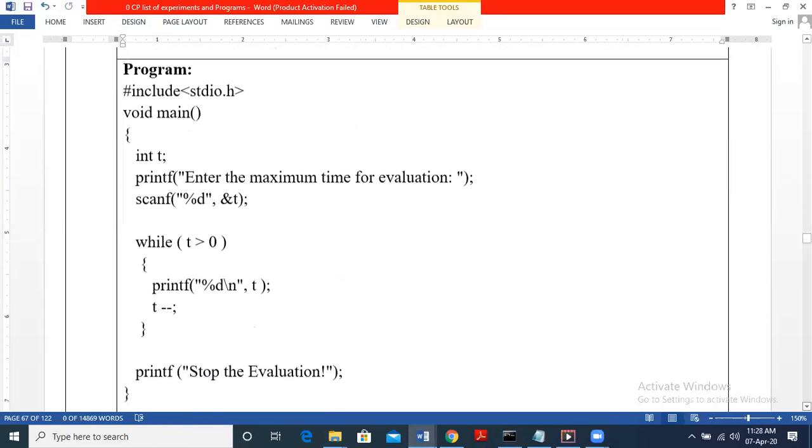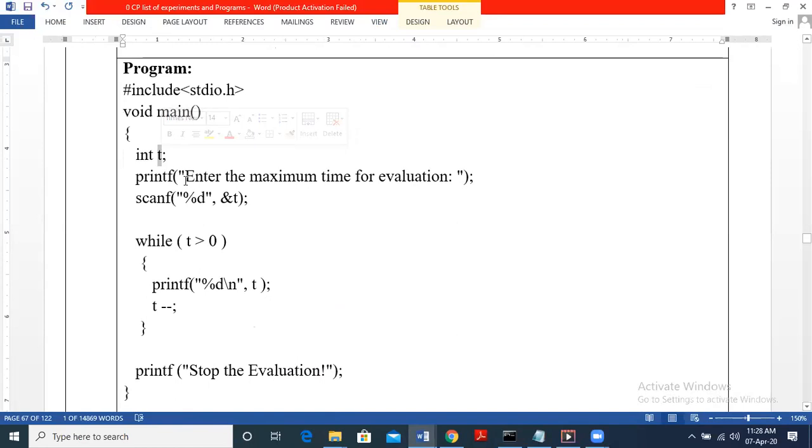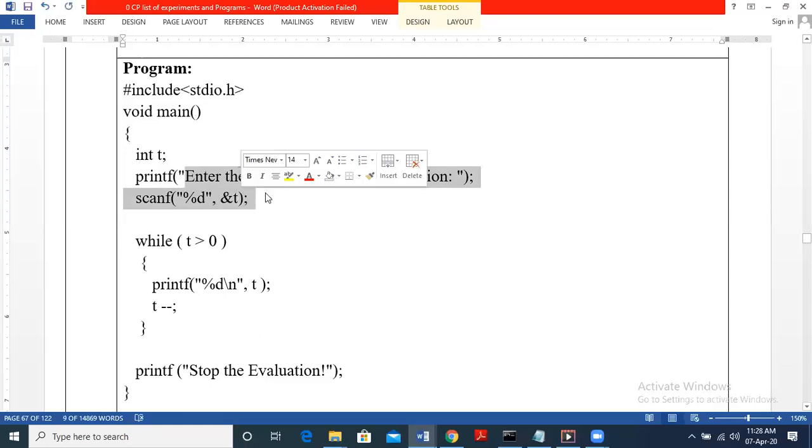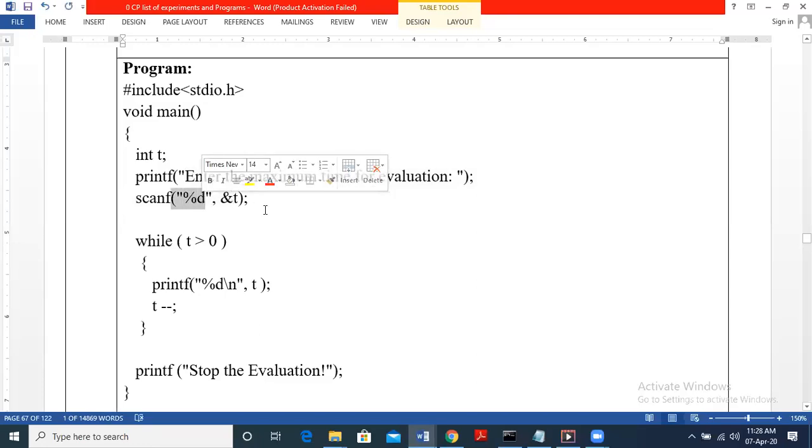We can take any variable, right? So it's taken as int here. You can take any data type as well, so int or float. So first we are taking input for the timer. Enter the maximum time for evaluation. So take input, since integer, format specifier is %d. So once we take input, for example, we enter 5. Okay, so in this case 5 is the input.